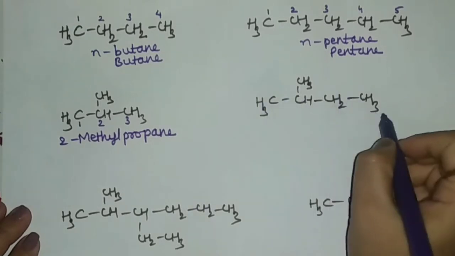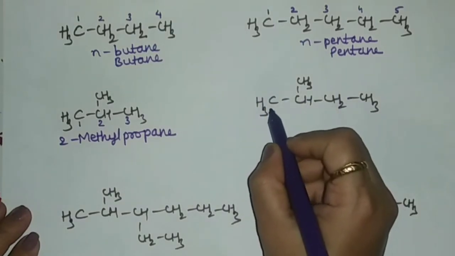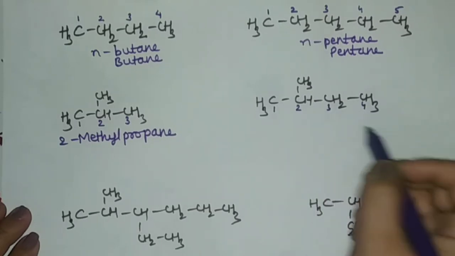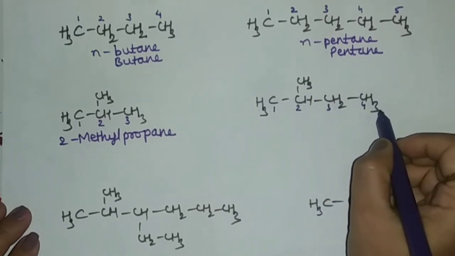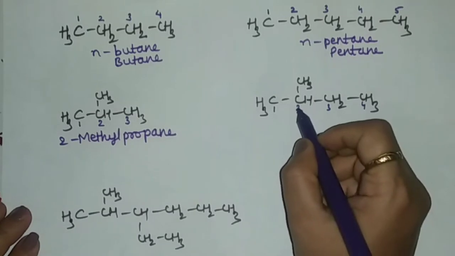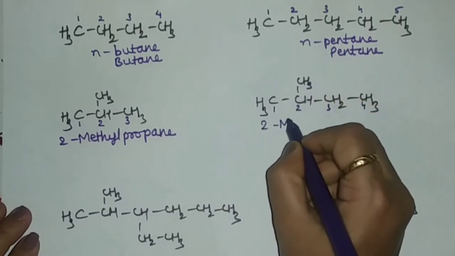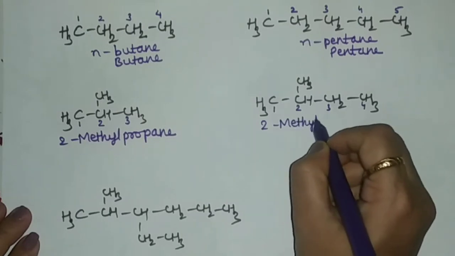Now, for this structure, there are 4 carbon atoms: 1, 2, 3 and 4. That is butane. The parent alkane is butane. And on the second carbon there is a substituent. So we can write 2-methylbutane.